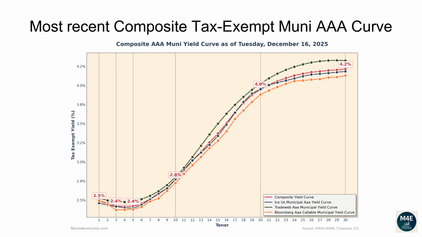The one-year composite tax-exempt yield is 2.49%. The two-year yield is 2.46%. The three-year yield is 2.42%. The 5-year yield is 2.42%. The 10-year yield is 2.77%. The 20-year yield is 3.95%. The 30-year yield is 4.21%.